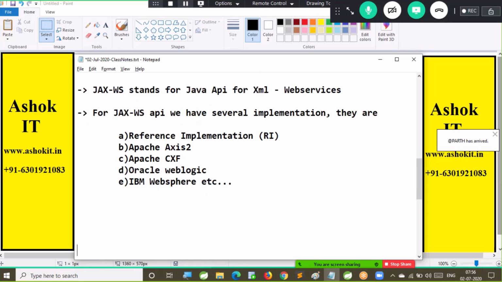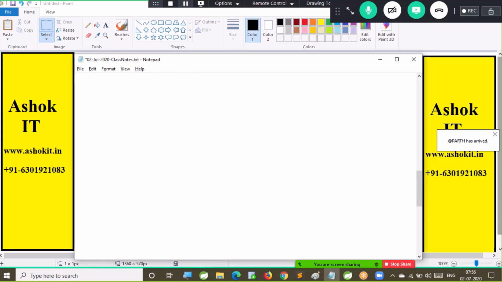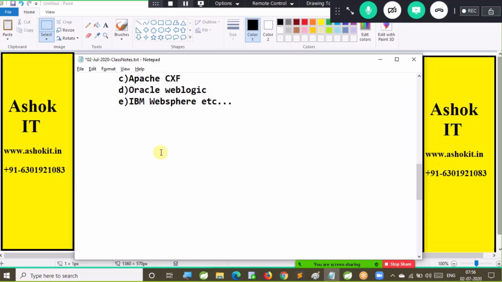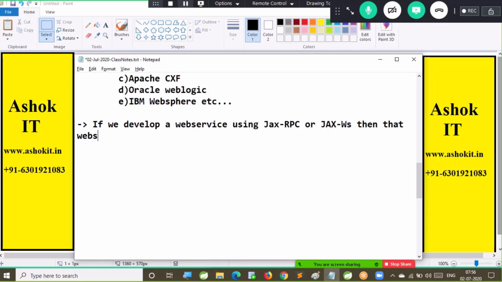Now, if we develop a web service by using JAX RPC or JAX WS, that web service is called a SOAP-based web service.